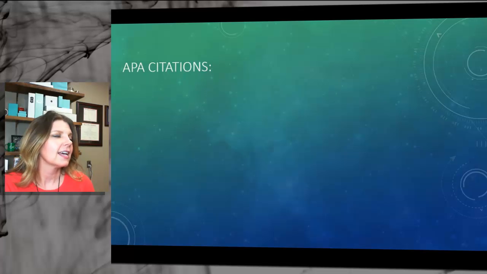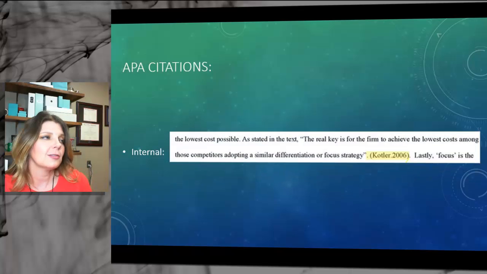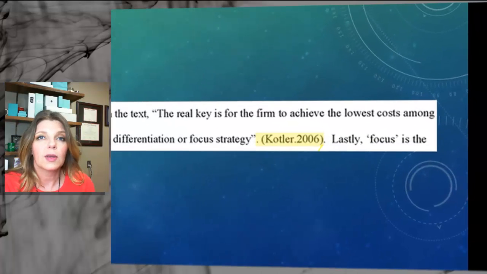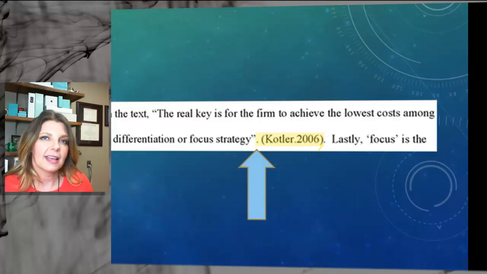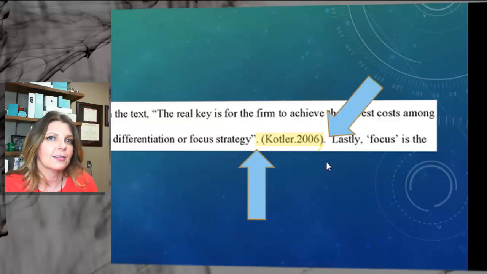APA citations. Let's talk about internal citations first. And the best way to do that is to show you an example of some classwork. So here we have a quote with an APA citation attempted. And this one has got some things that are going right and some things that are going wrong. So the first thing that we need to change is getting rid of this period. This period doesn't belong here at all. It actually belongs right there where they have it. So don't do double punctuation, okay? It goes at the end after the citation.